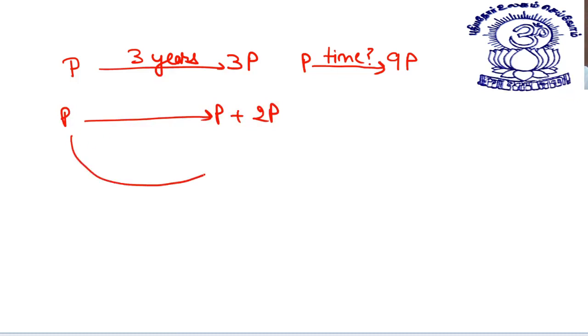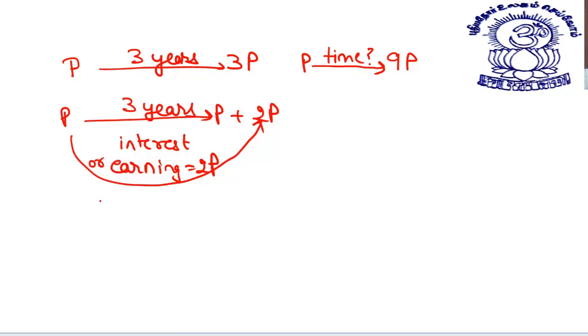So my earning, or my interest, is 2P in 3 years. I earn 2P in 3 years.